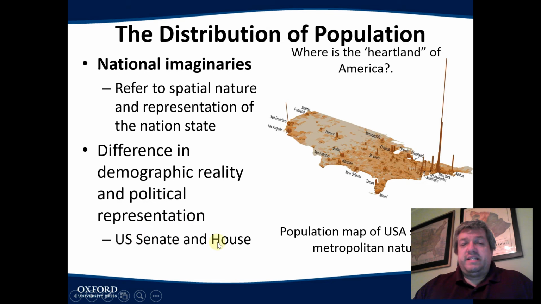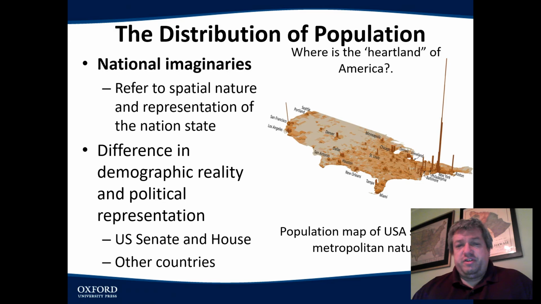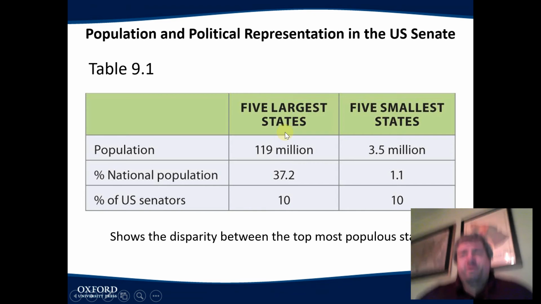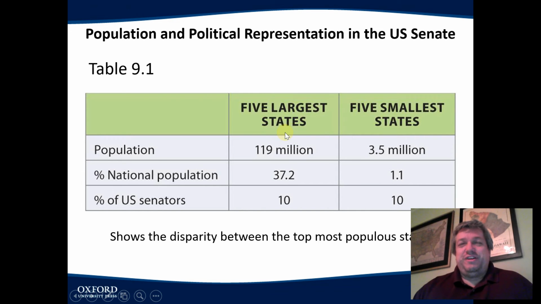And not only does that affect the presidency, when it comes to the U.S. Senate and the House, why is that a big deal? And this also happens in other countries too. Look at this chart. In the United States, the 5 largest states, so that would be California, New York, Texas, Illinois, and Florida. The 5 largest states have almost 40% of the population, but each state only gets 2 senators.